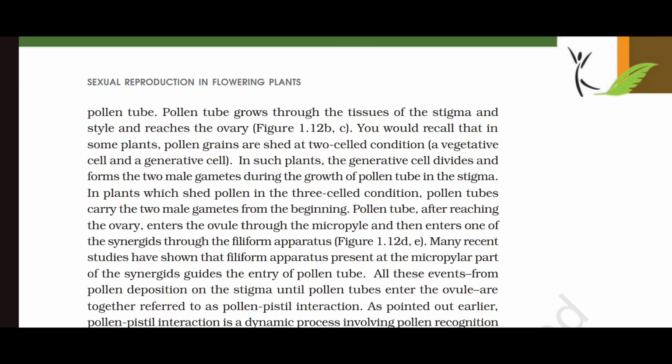The pollen tube, after reaching the ovary, enters the ovule through the micropyle and then enters one of the synergids through the filiform apparatus. Many recent studies have shown that the filiform apparatus present at the micropylar part of the synergids guides the entry of the pollen tube.